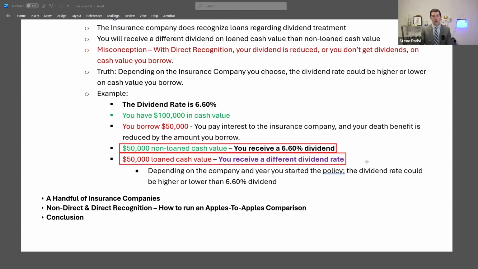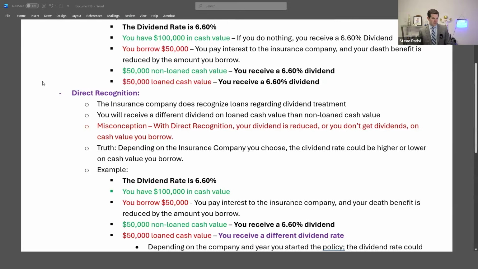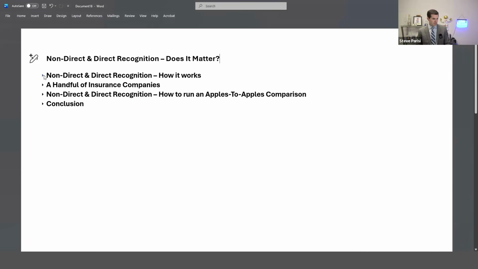And you will want to ask your agent what that dividend rate will be, or to see an illustration with loans taken and repaid. This way, you can see exactly how that direct recognition treatment works with the policy that you're looking at. That's exactly what I would do. The thing is, depending on the company and the year that you started the policy, that dividend rate could be higher or lower than what the current dividend rate is, 6.6% in this example. So we'll go through an example in a moment, but first, I just want to touch on a handful of companies